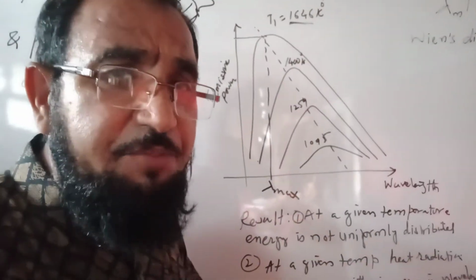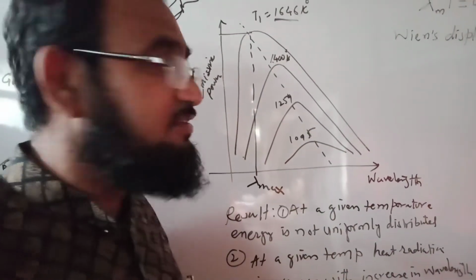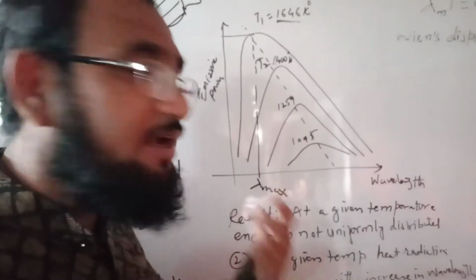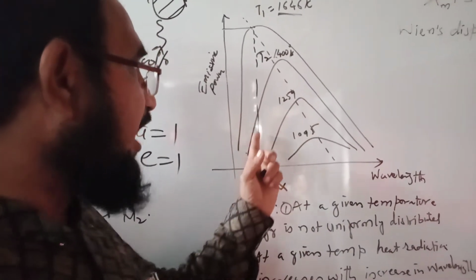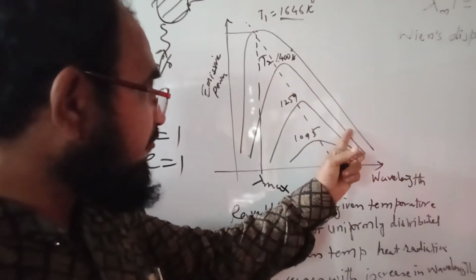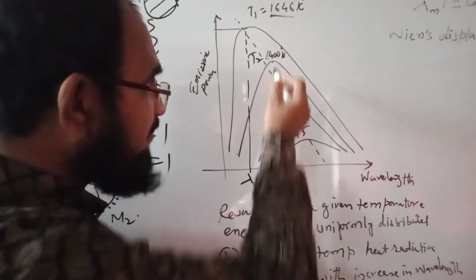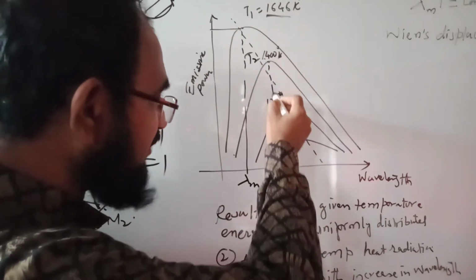Now, if the temperature of the black body decreases to 1400 degrees Kelvin, suppose this temperature is T2, and I study the radiations using the Lummer experiment, then I will get this type of curve. In these two curves, you can see that the wavelength of maximum emissive power is at a higher wavelength.